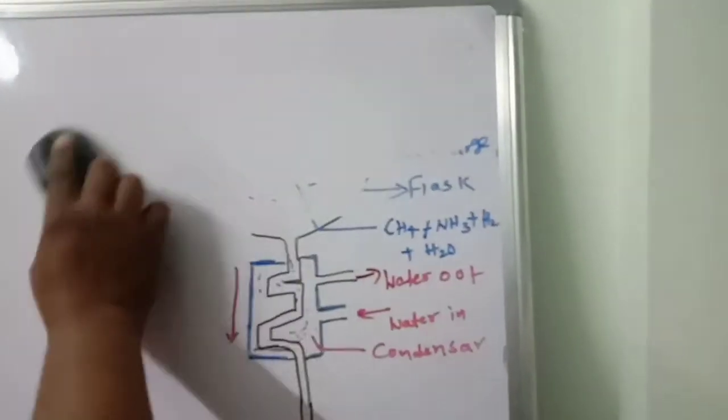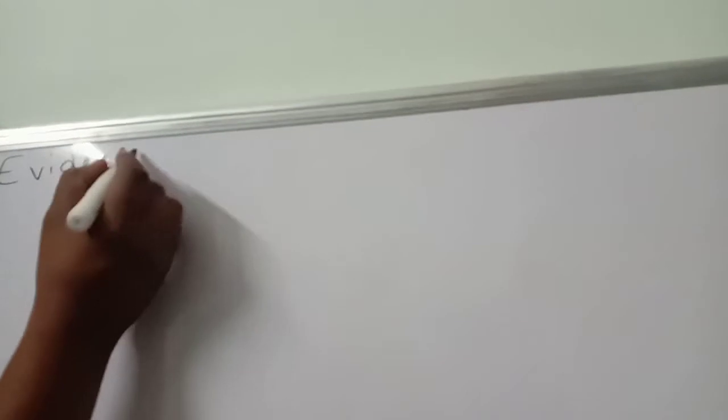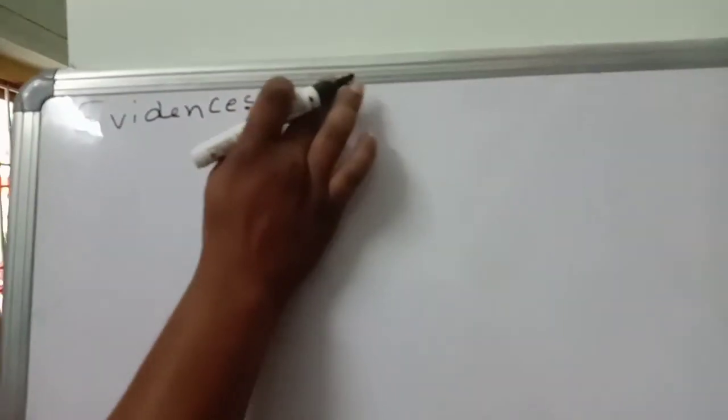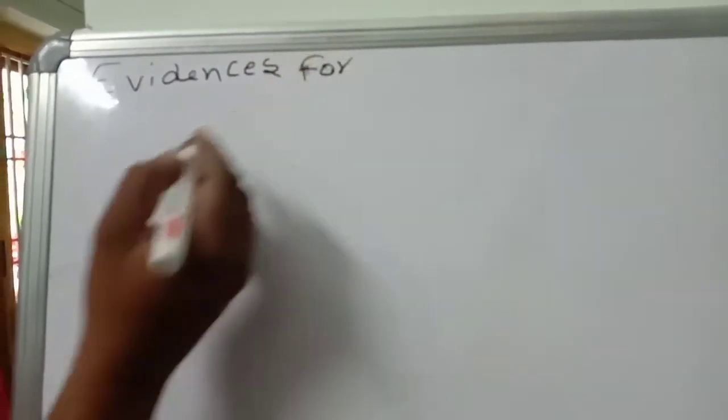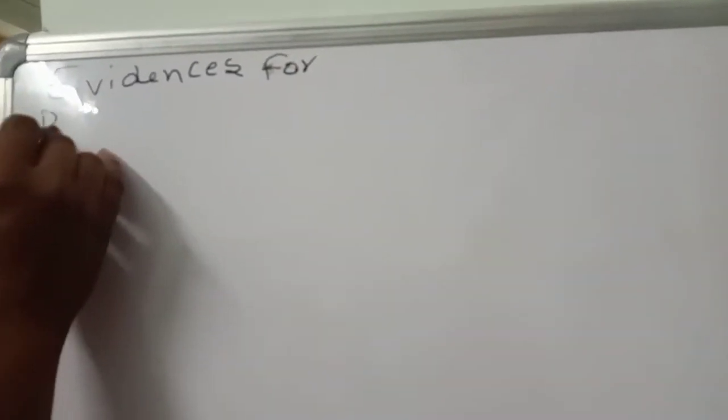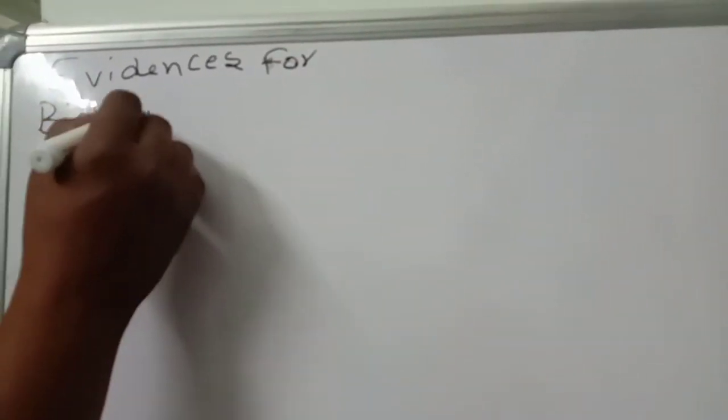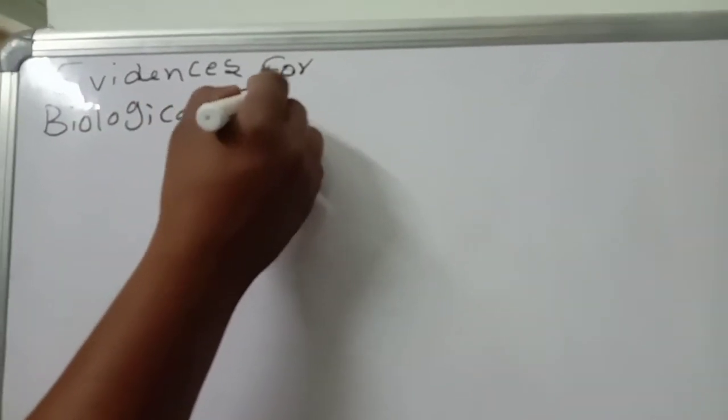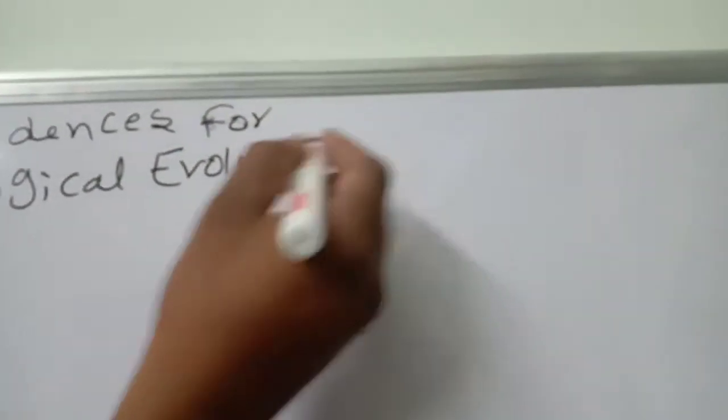Evidences for biological evolution. This point you should remember.